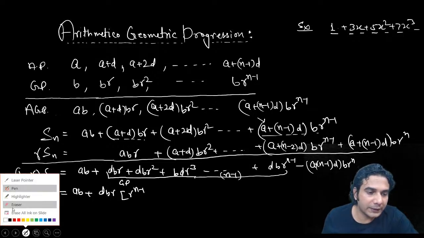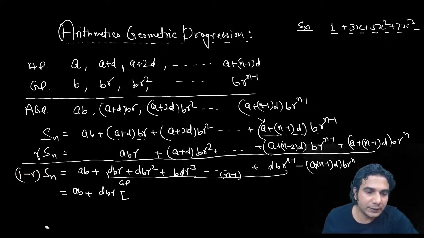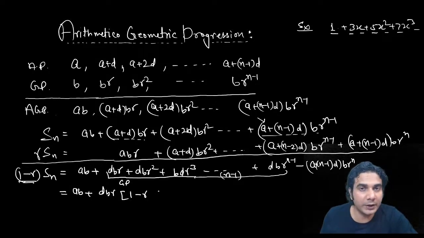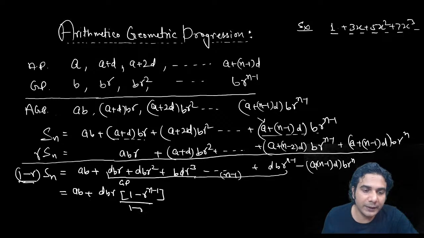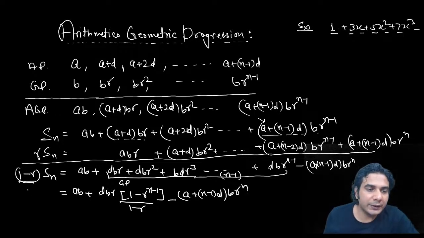Okay, write it in this way. 1 minus, there's no difference. I'm writing because if you divide by 1 minus r, so in denominator it will be 1 minus r, then you won't have to take common, minus sign common. So n minus 1 number of terms divided by 1 minus r minus this a plus n minus 1 into d into br raised to n. Okay. So now you just divide by 1 minus r, and that is the formula.